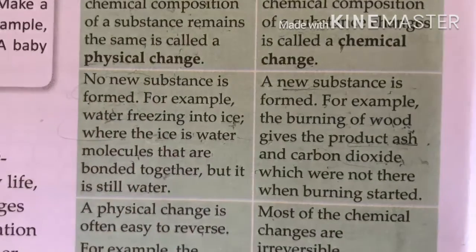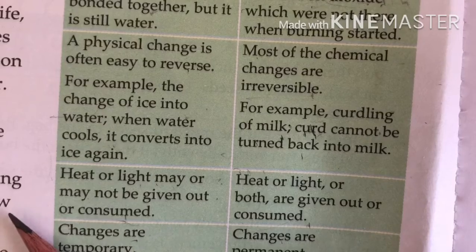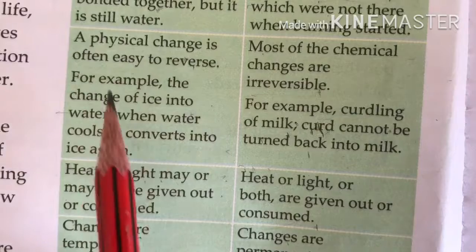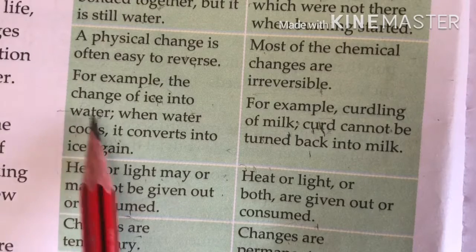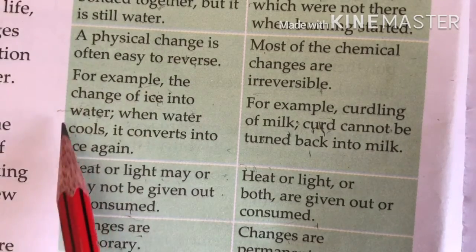The next point is, a physical change is often easy to reverse. A physical change is reversible in nature. You can easily change water into ice when you cool and freeze the water. Then you can also get the water back from that ice by heating it. So this is a reversible process. You can get water from ice and ice from water easily.